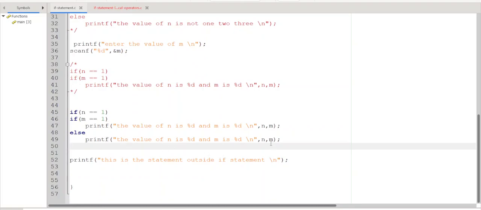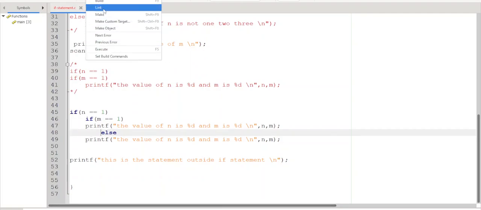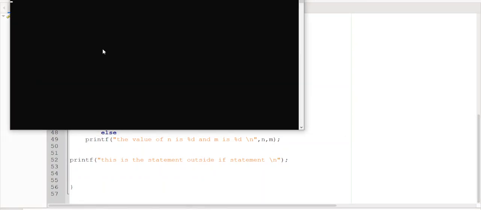be executed, because this else will be associated with the nearest if. What is happening? Let me check. Let me put it like this. Build, execute, build, execute, 1, 2. Okay, there is some issue with this one.